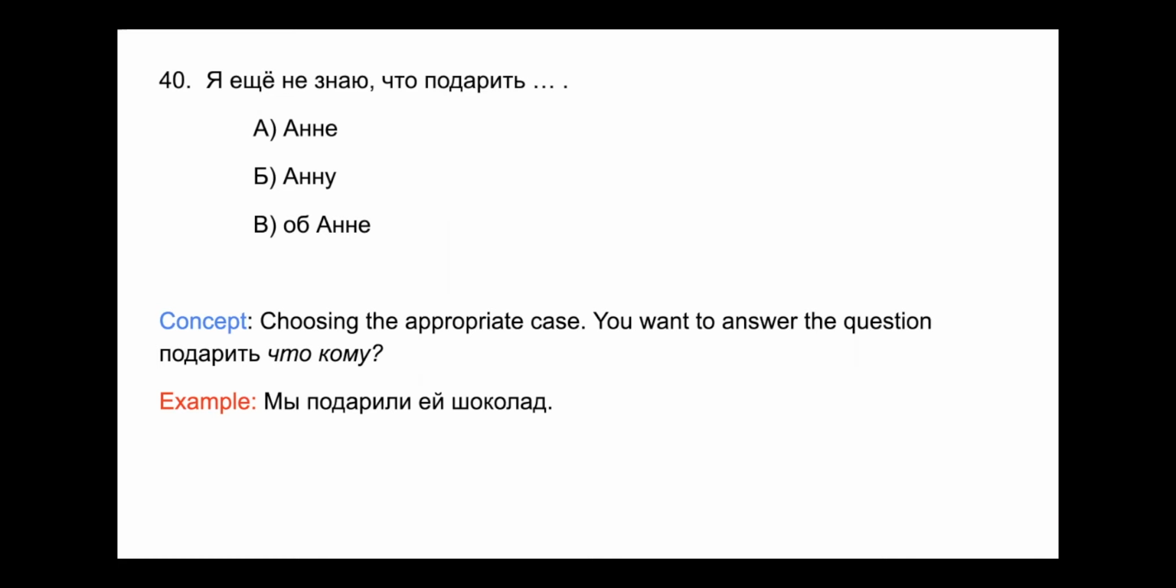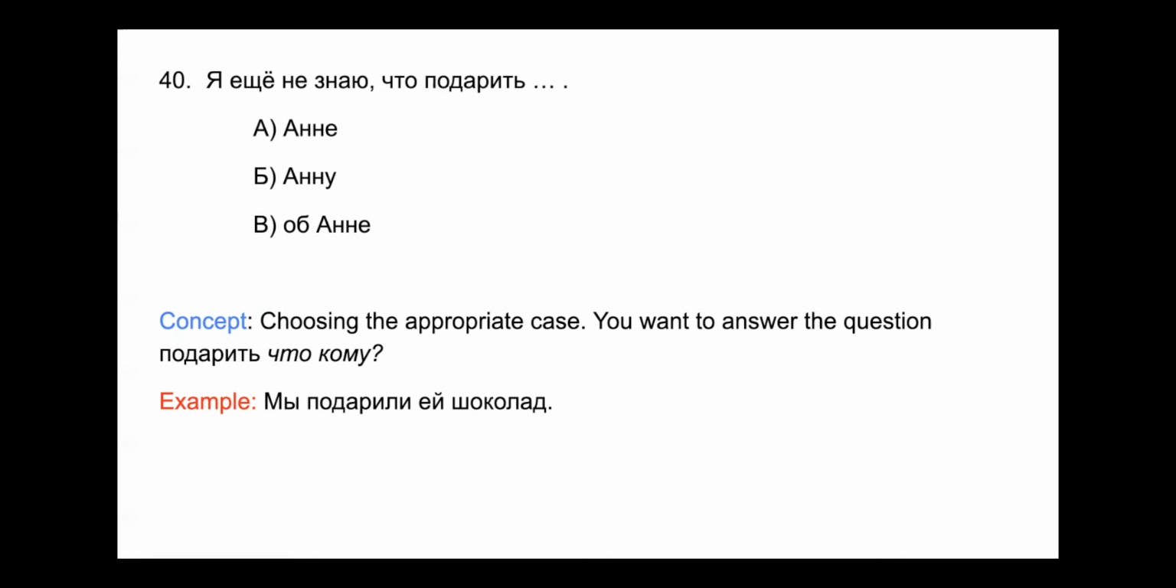Номер 40. Я еще не знаю, что подарить Ане, Анну или об Ане. So here they want you to choose the appropriate case, and they want you to answer the question подарить что кому. So подарить means to gift. And when you're gifting something, which is the direct object, gifting something to someone, and that someone is the indirect object. And so that's why we have что in the accusative case for direct object and кому for the indirect object, dative case.